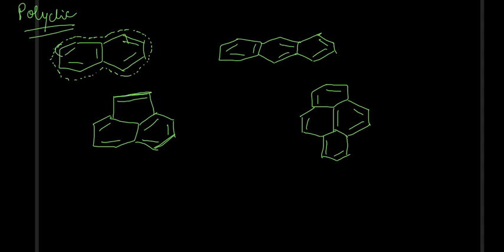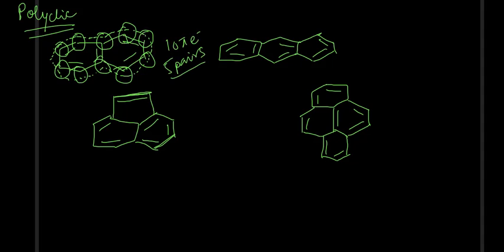So here I will get one pi electron, here I'll get another pi electron, here another, here, here, here, here, here, here. So this much amount of pi electrons we will be getting over here. If you see, there are 1 2 3 4 5 6 7 8 9 10 pi electrons. 10 pi electrons means 5 pairs. So 5 pairs means odd, and odd means aromatic. ठीक है.